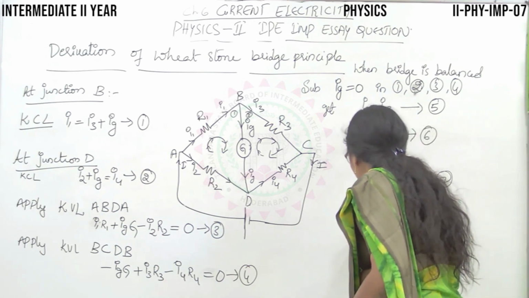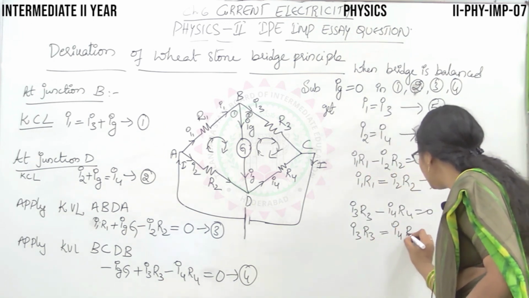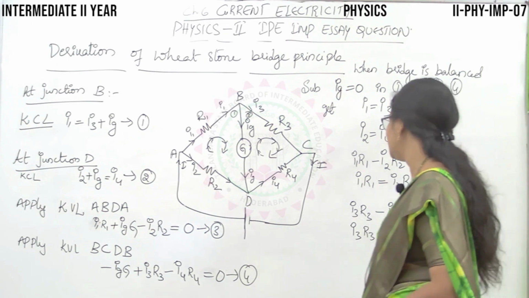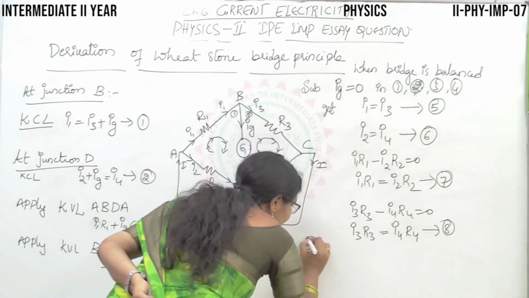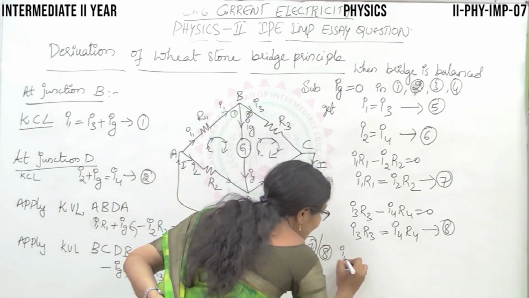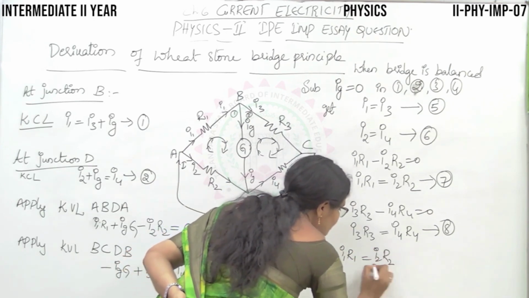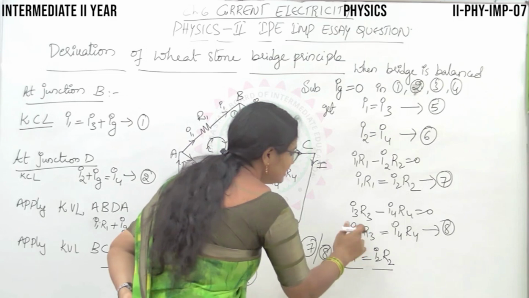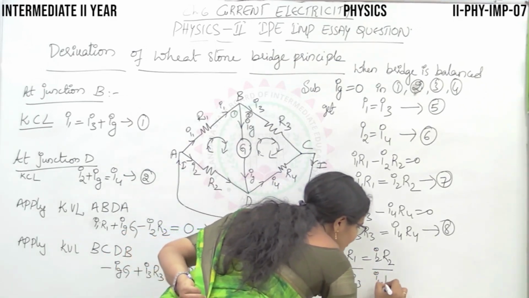From this, you will get I3 R3 is equal to I4 R4. Let this be condition 8. Now, let us divide equation 7 by 8. Then what are you supposed to get? I1 R1 by I3 R3 equal to I2 R2 by I4 R4.